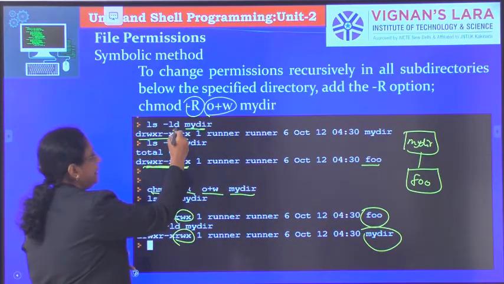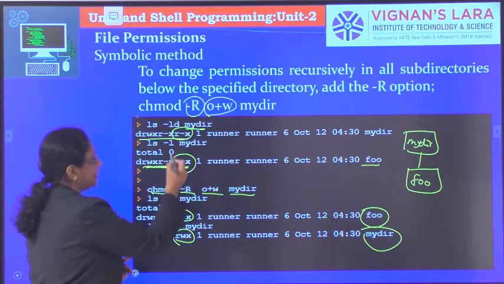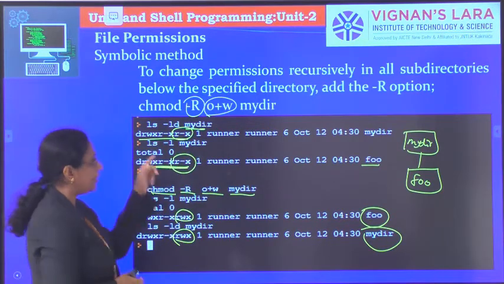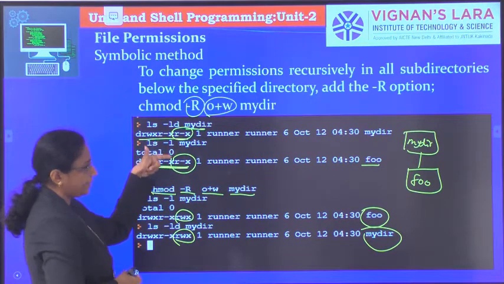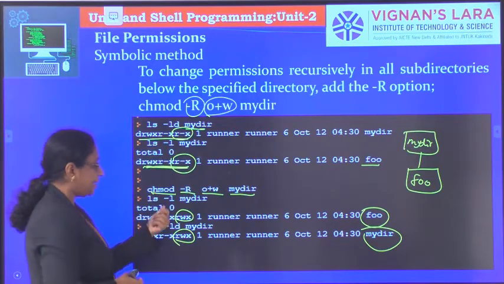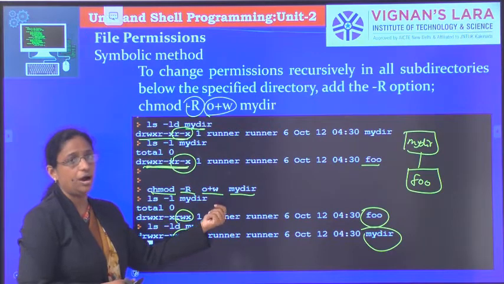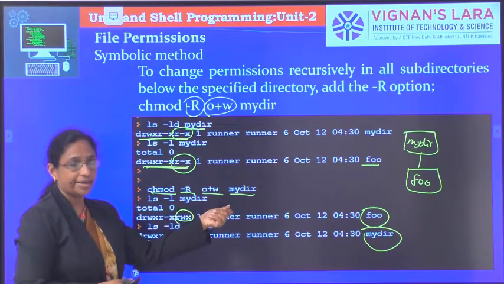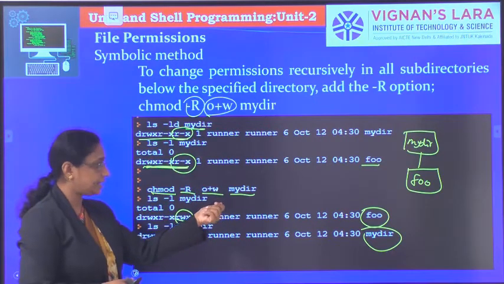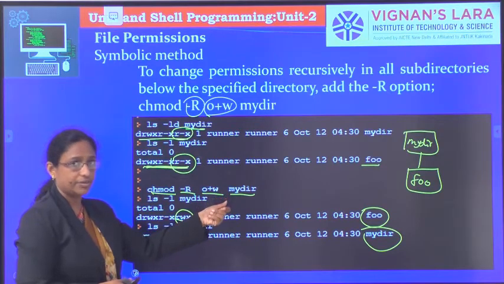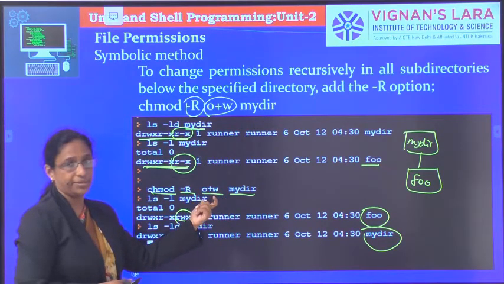Previously there was no write permission for these two. By using this recursive mode, not only that particular directory, but all the files and directories present in this directory will also have the same permission.